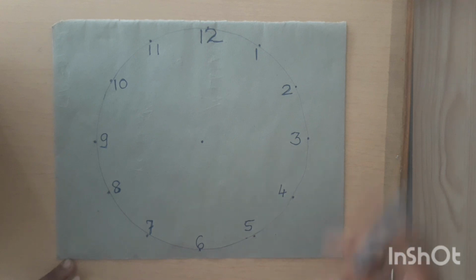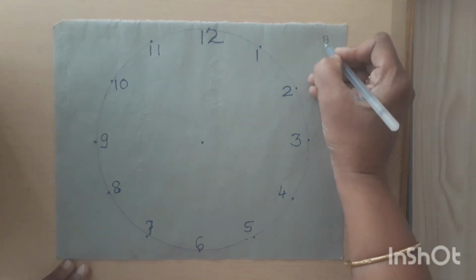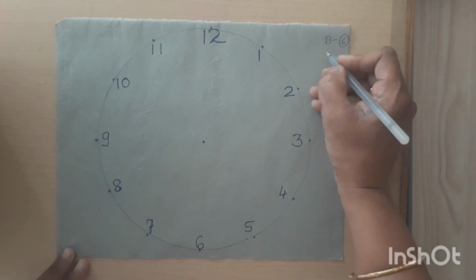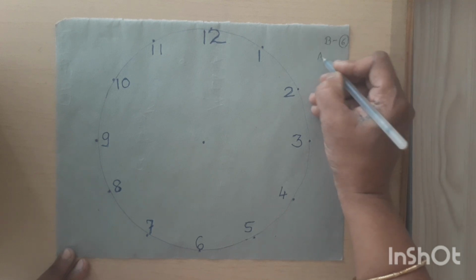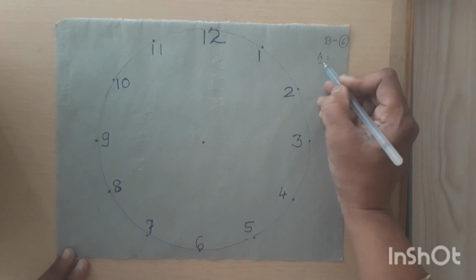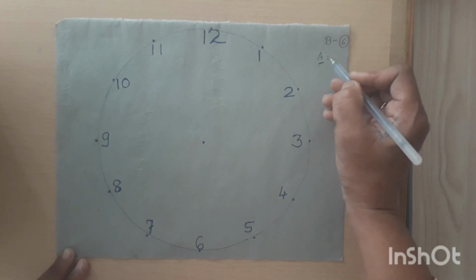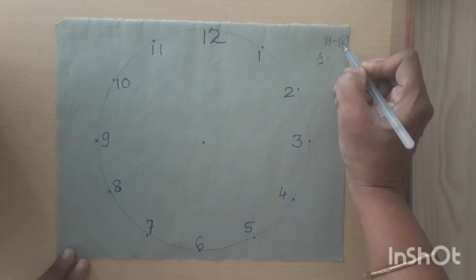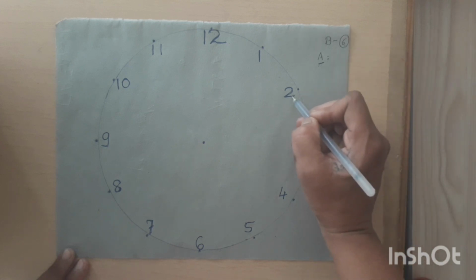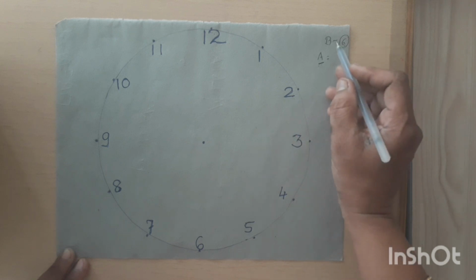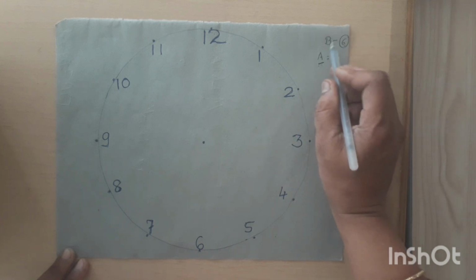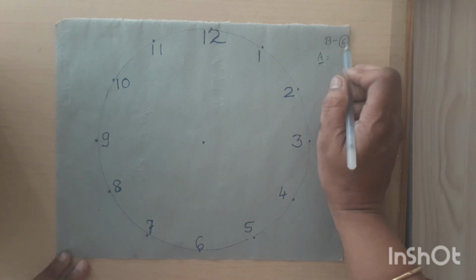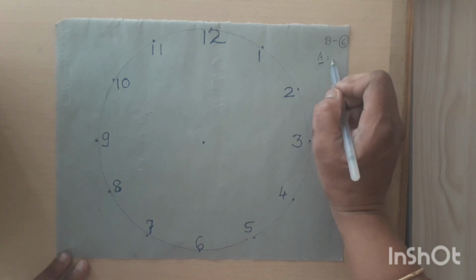If player B has chosen the number 6, what is the role of player A? Player A has to predict that player B has chosen 6. Now how could he do it? He has already instructed that as soon as player B reaches the counting up to 20, he should ask player A to stop.